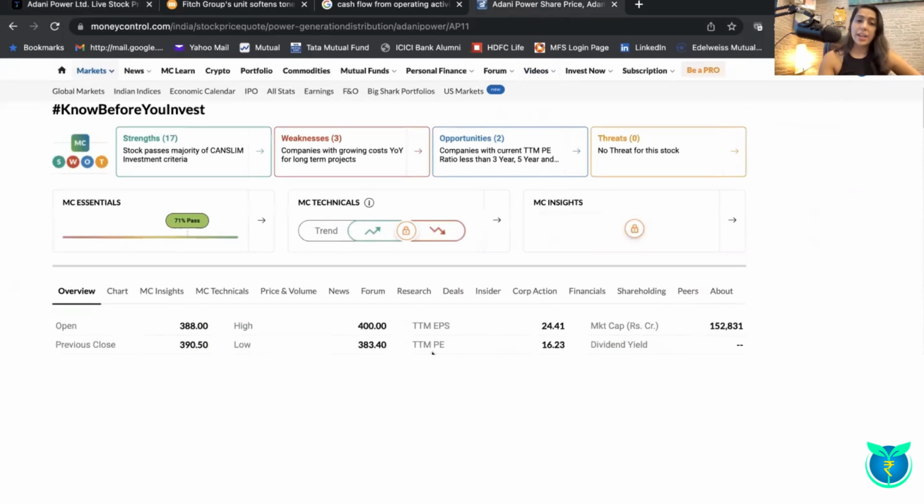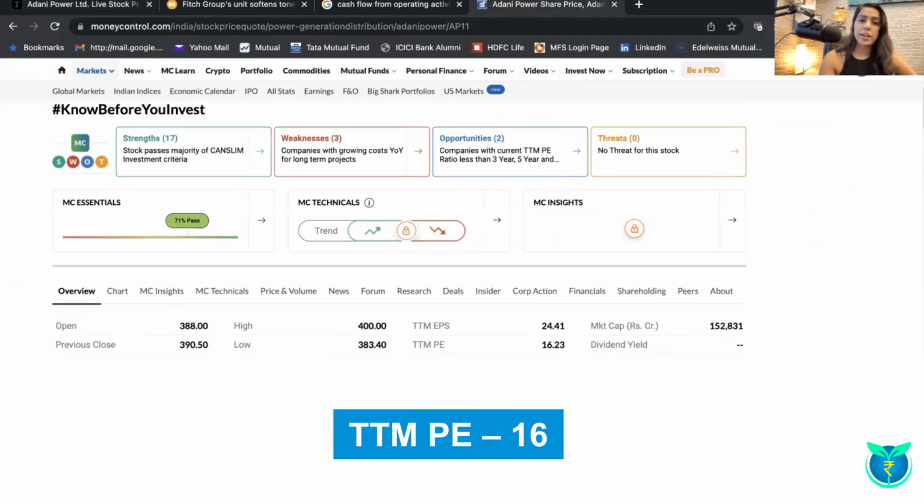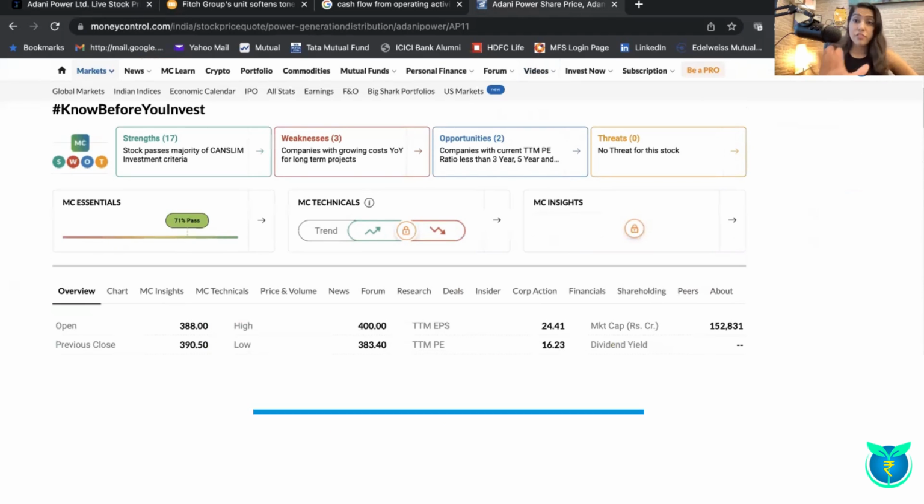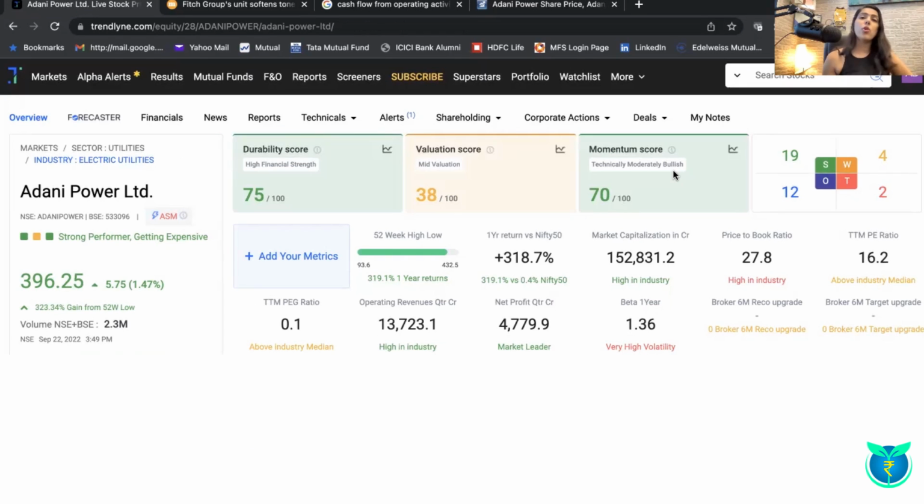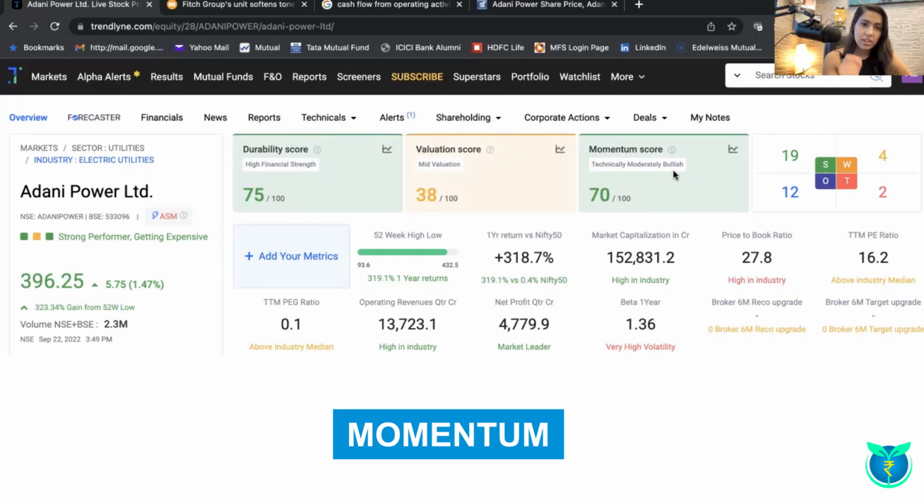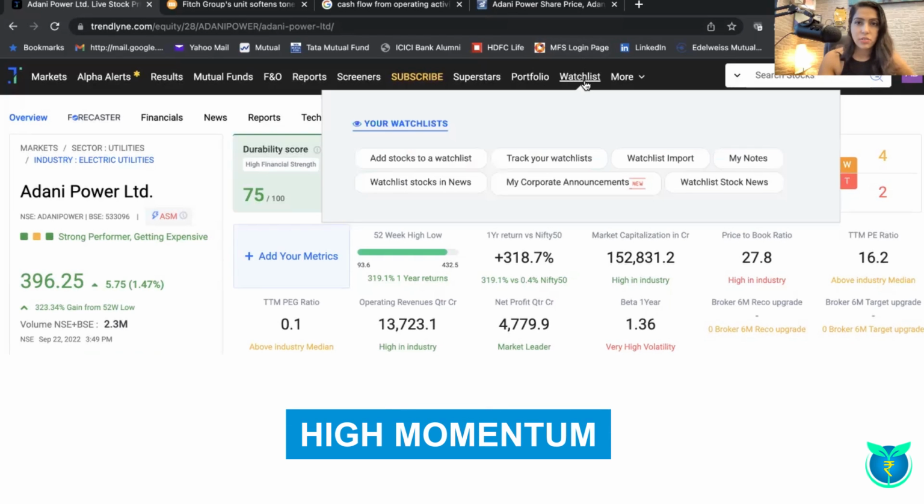So when you analyze the price to earnings ratio of Adani Power, you realize that the 12 months trailing PE is 16.23 as compared to the sector PE of 14.63. Still fairly reasonable as compared to various other Adani Group companies. Moving on to the momentum of the stock, the momentum is still very, very strong, and this can be analyzed from here.